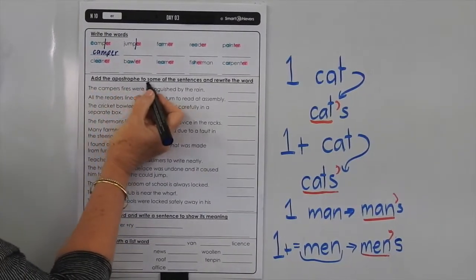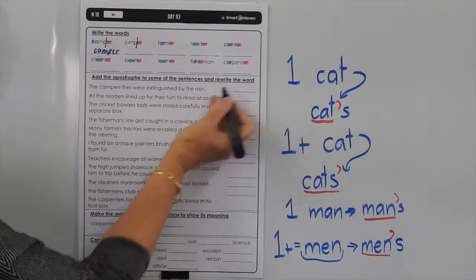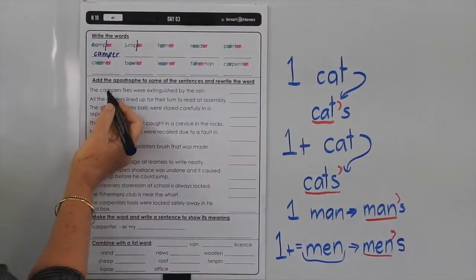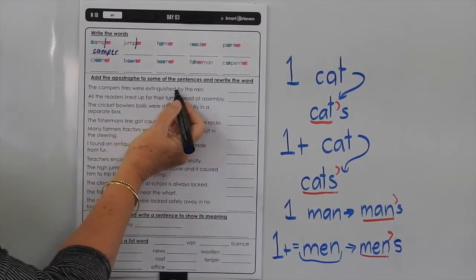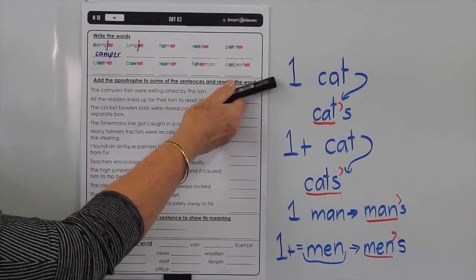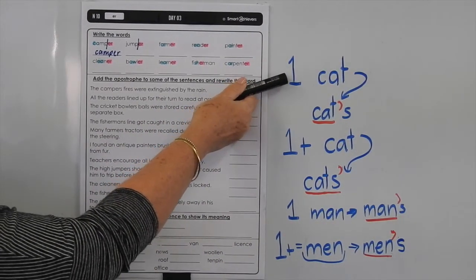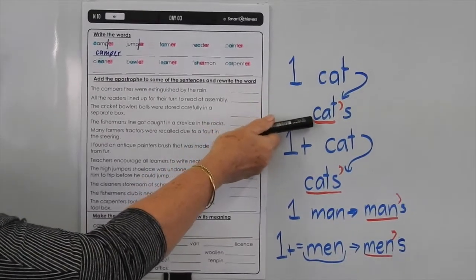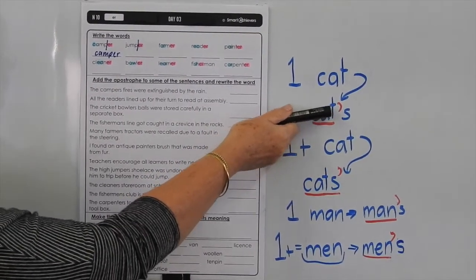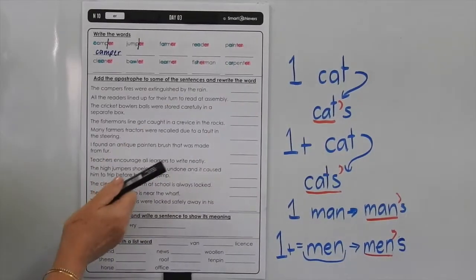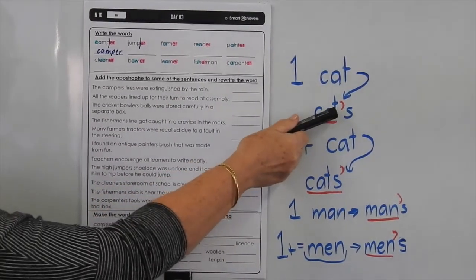Now add the apostrophe to some of the sentences and rewrite the word. So you'll see here the campers' fires were extinguished by the rain. I've put some hints over here for you. If it's one thing, like one cat, then the base word will be cat. So you always put the apostrophe at the end of the base word, so it would go before the S.